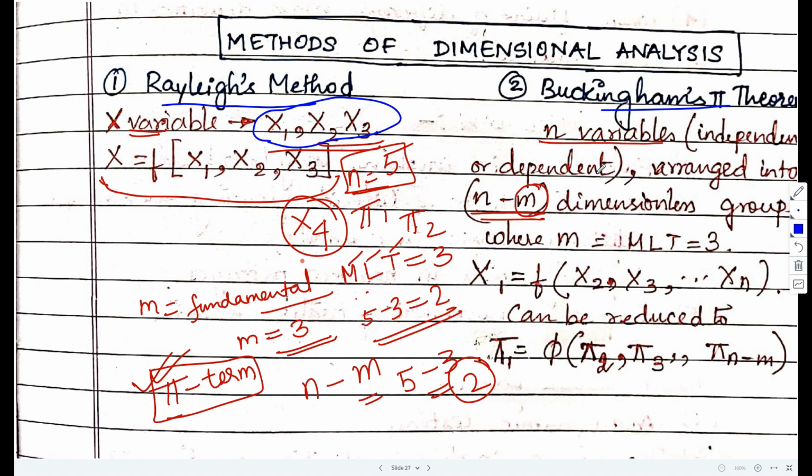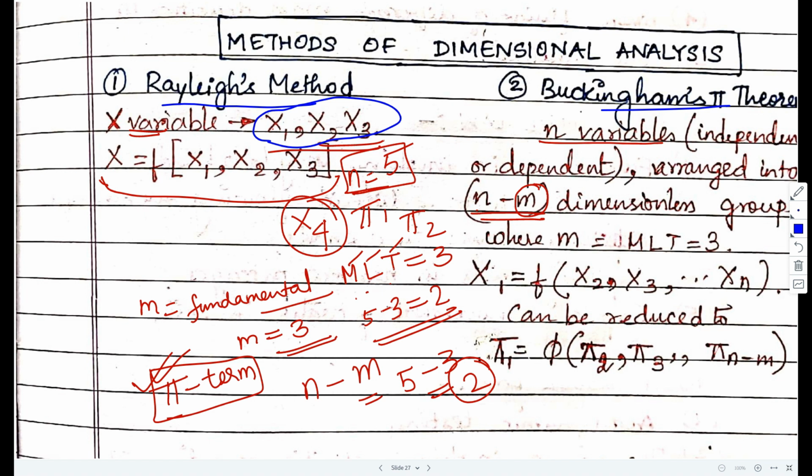But in the case of the Buckingham Pi theorem, there is no such limitation. We can have n number of independent and dependent variables. That is the most advantageous part.